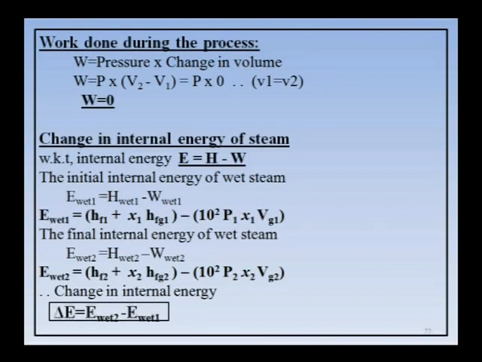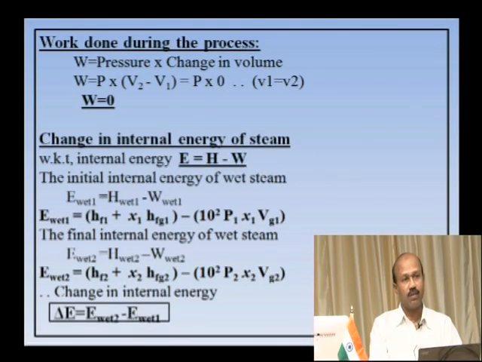After that, we go to work done. We know that work done is pressure into change in volume. Here the volume remains the same, therefore V1 is equal to V2, there is no change in volume. Therefore, work done is P into 0, because V1 is equal to V2, so work done is 0.